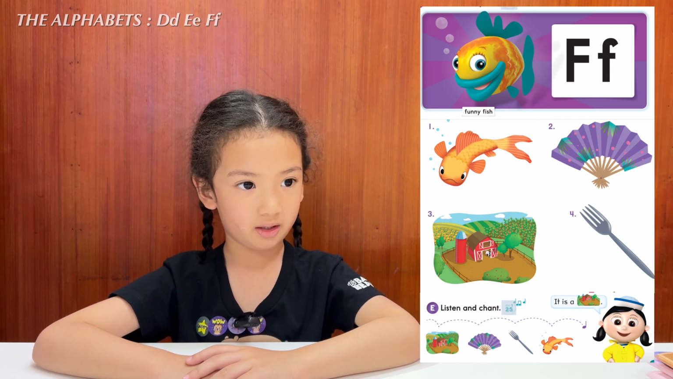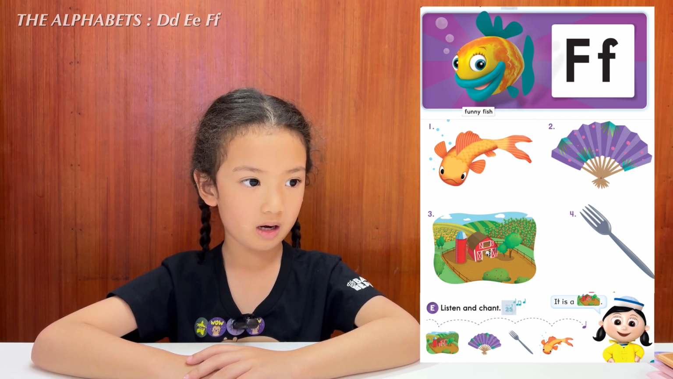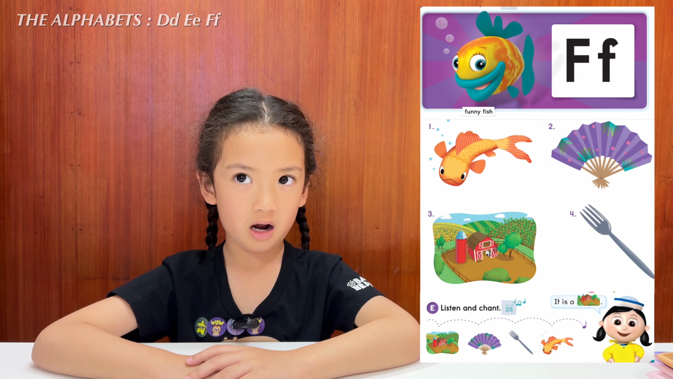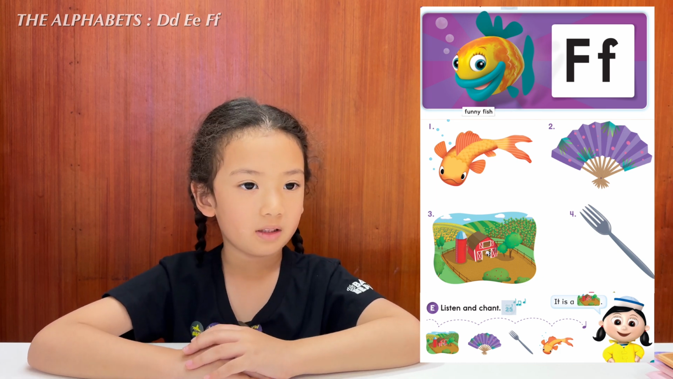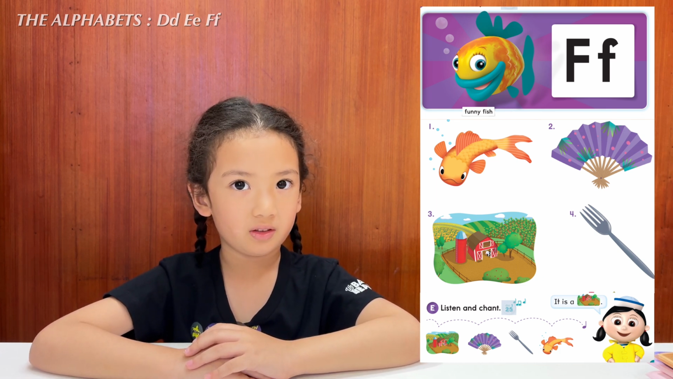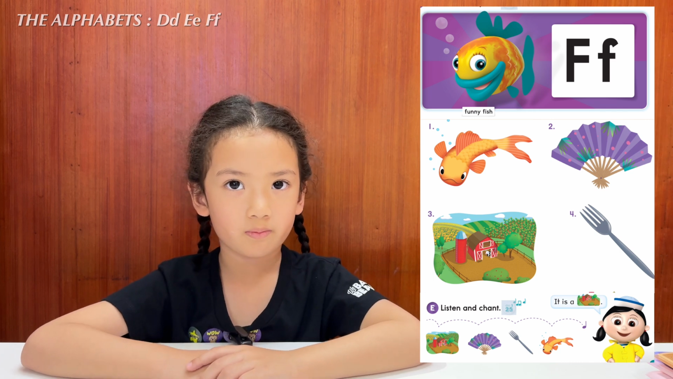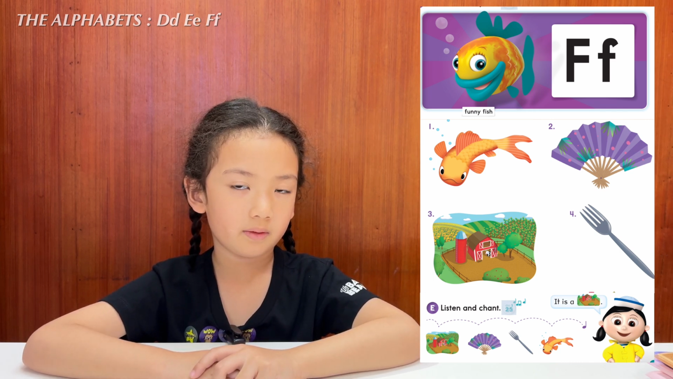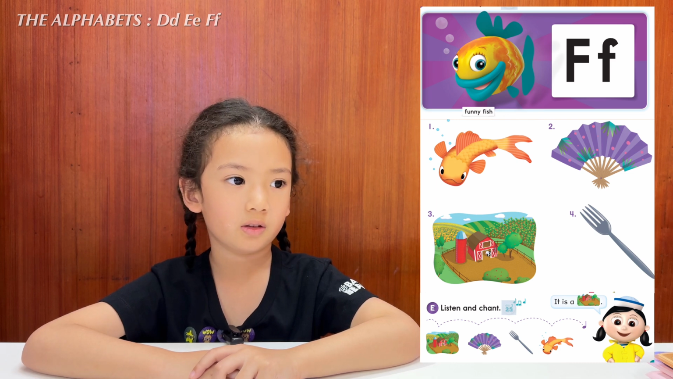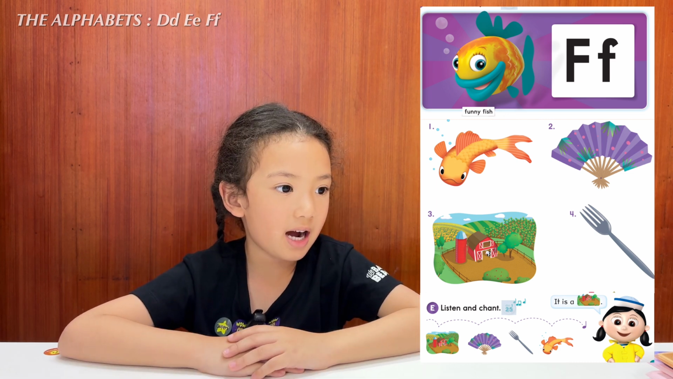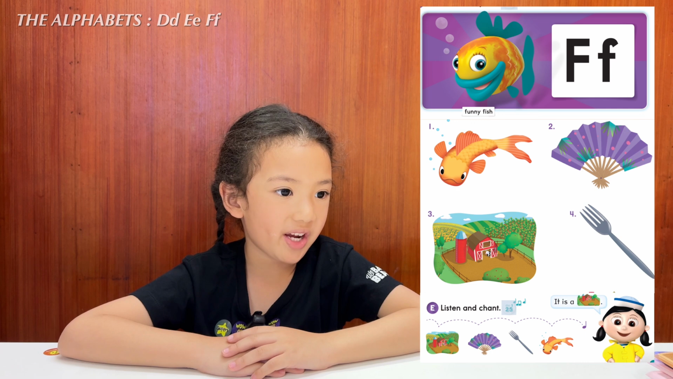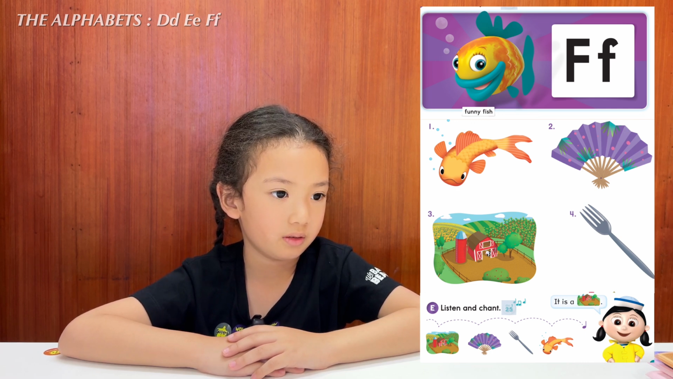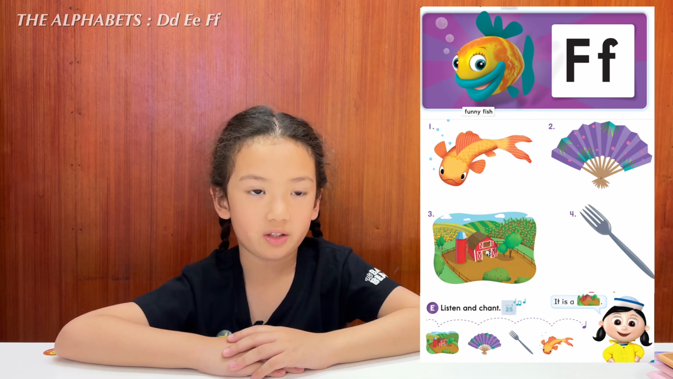This one? Fan. Yes. Farm. Fan. Okay, and this one? Phone. Fork. Okay, so fish, fan, farm, phone, fork. It is a farm. It is a fan. It is a fork. It is a fish. Very good.